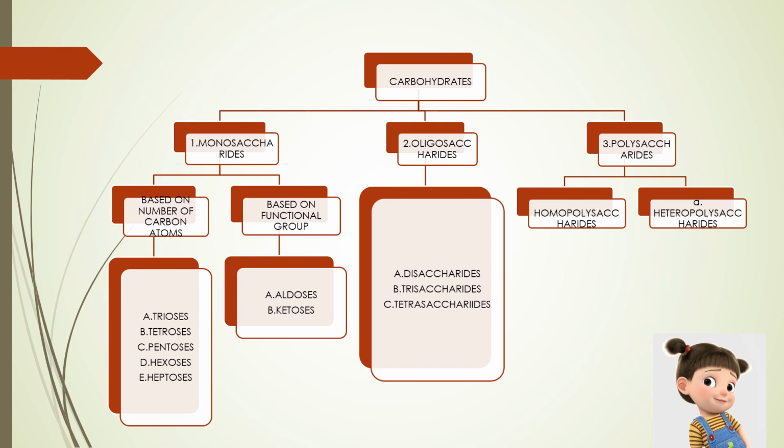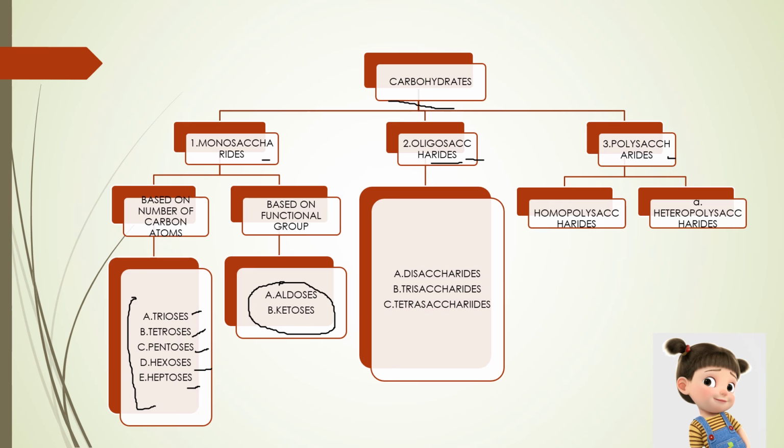Now let us sum up what we have learned. Carbohydrates can be branched into three types: monosaccharides, oligosaccharides, and polysaccharides. Monosaccharides can be branched into two types based on number of carbon atoms and based on functional group. Regarding the number of carbon atoms, they can be classified into five types: trioses, tetroses, pentoses, hexoses, and heptoses. And based on functional group, they can be classified into two types: aldoses and ketoses.